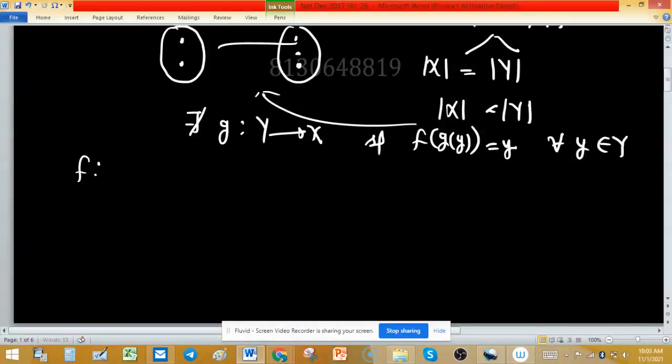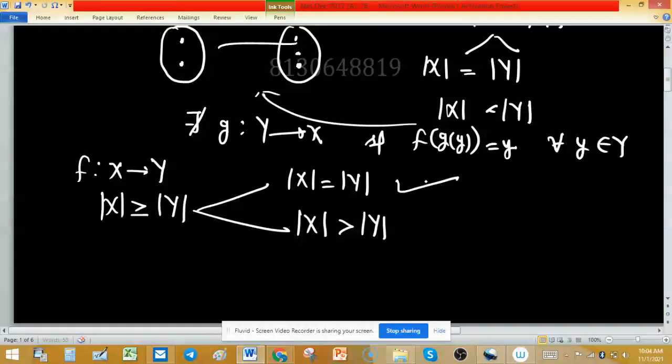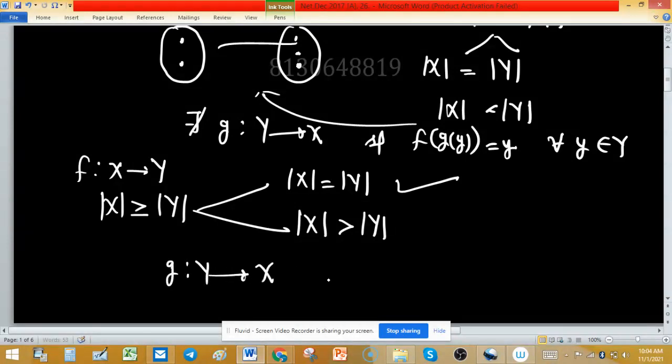As the function f from X to Y is surjective, it means the cardinality of X is greater than or equal to the cardinality of Y. In this case, we have two subcases: when the cardinality of X is equal to the cardinality of Y, and when the cardinality of X is greater than the cardinality of Y. In the equality case, the function g from capital Y to X exists such that f of g(y) equals y, and this is true for all y belonging to capital Y.